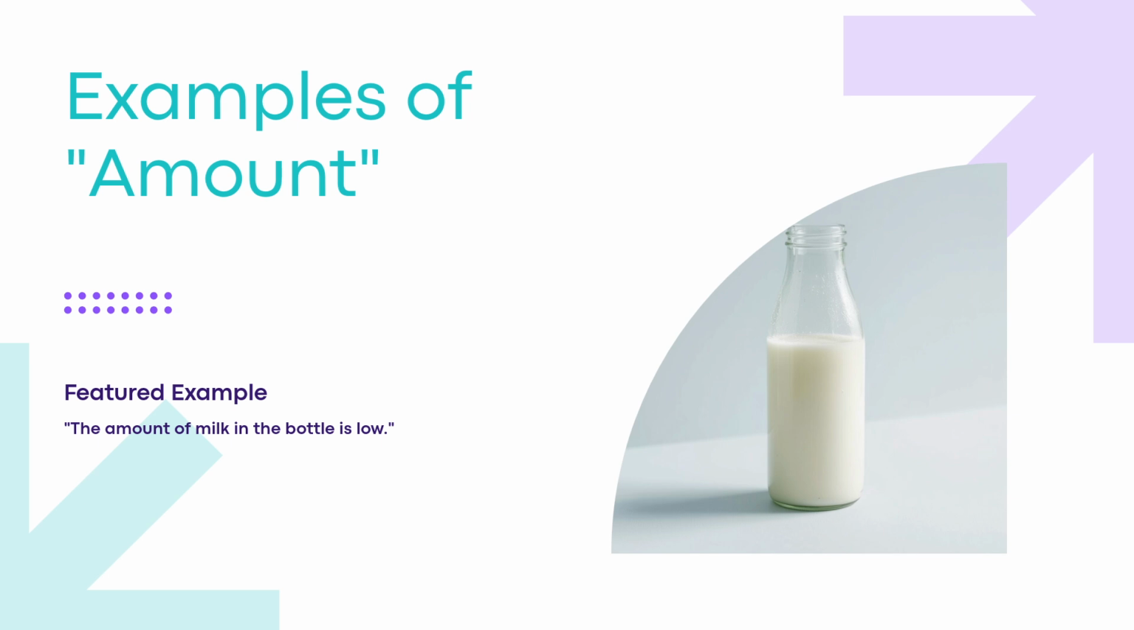Sometimes people make mistakes and use amount with countable things. For example, saying the amount of apples is 5 is wrong. It should be the number of apples is 5. Remember this rule to sound more natural in English.